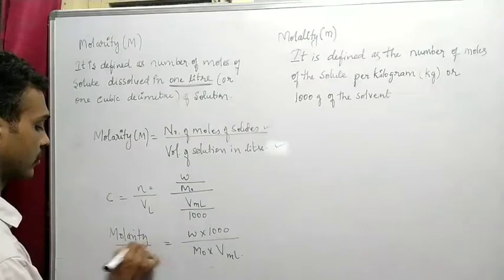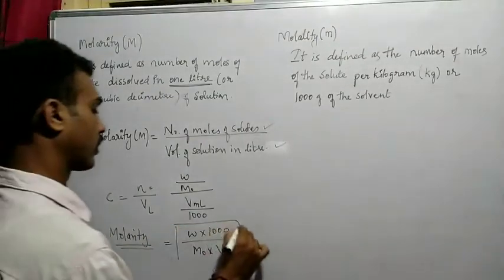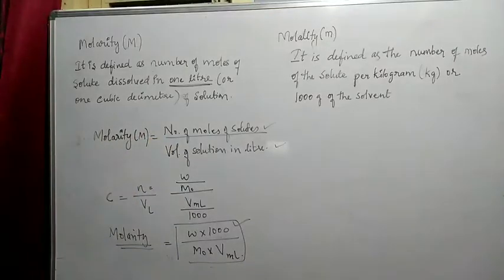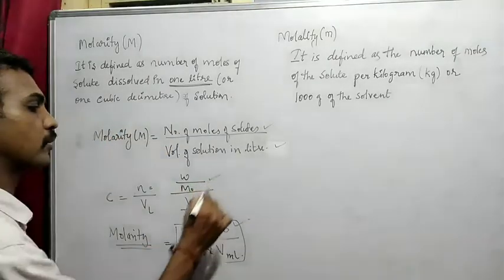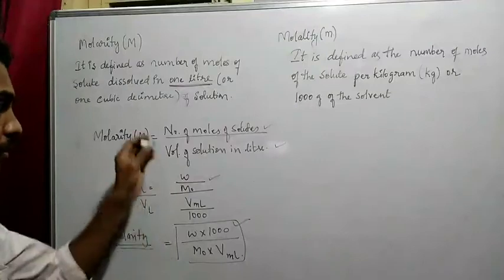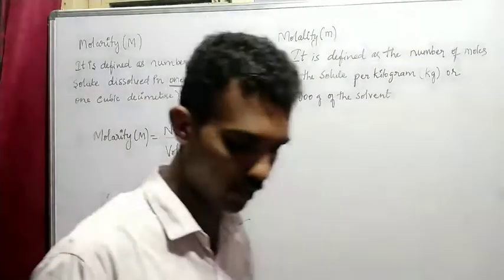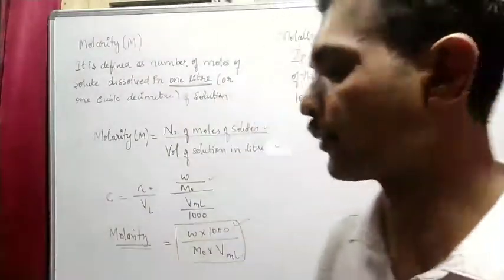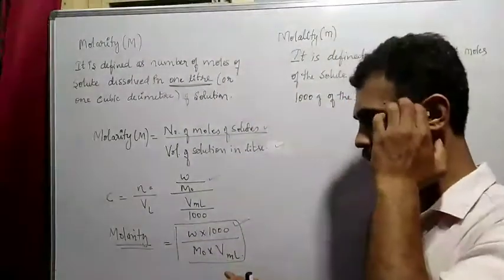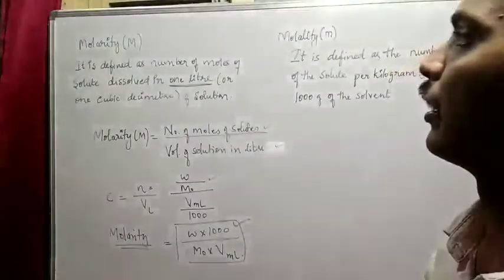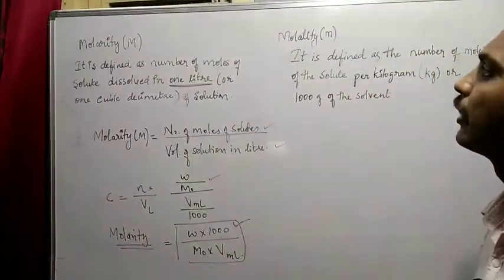So molarity is equal to, you can use this formula: number of moles of solute, which is nothing but W by m naught. So you can find it out and keep it there, and the volume of the solution in liter. If they are giving it in ml, you have to divide it by 1000. Okay, right? So you can use this formula. This is regarding molarity. Next we will go for molality.